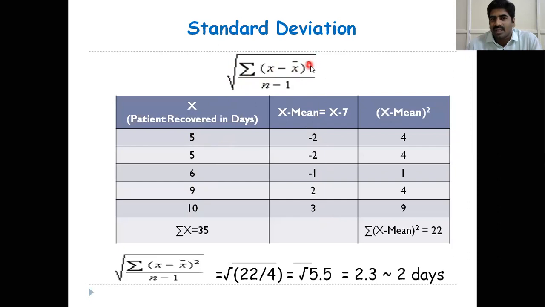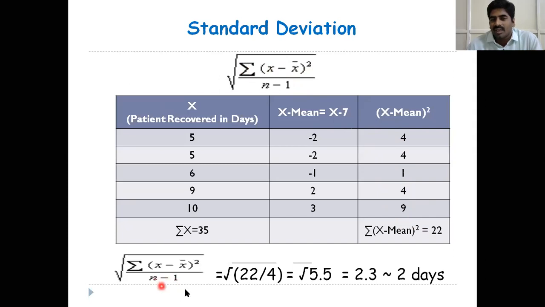Then you have to square all the second column observations in the third column. And we have to take the sum of x minus x bar whole square values, so we add all the values in the third column, that is the numerator.